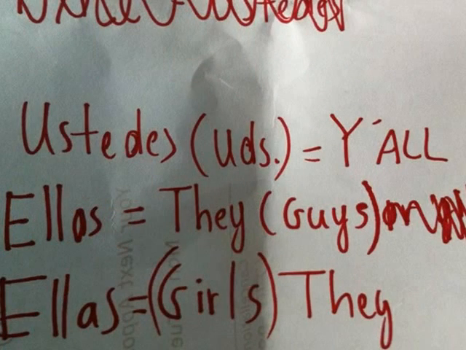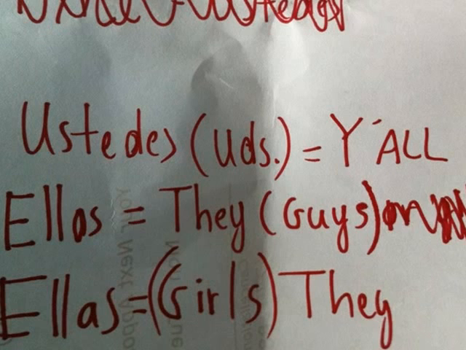Ustedes is a little bit more complicated, so I'm just going to tell you what it means. I'm going to explain a little bit about why we don't have a specific word for y'all. But ustedes means y'all. It's technically formal y'all, but in the Spanish that I'm going to teach you, there is no word for y'all informally.